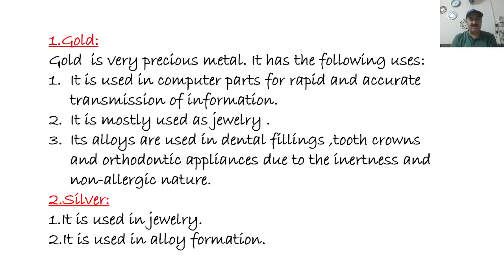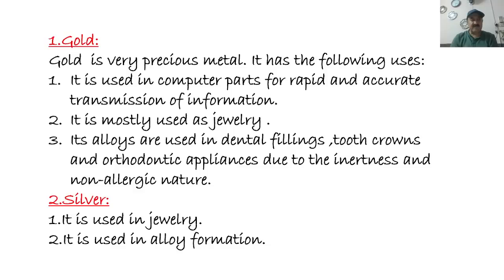Number one, gold. Gold is a precious metal, as you know. It has the following uses. It is used in computer parts for rapid and accurate transmission of information. Number two, it is mostly used as jewelry. Number three, its alloys are used in dental fillings, tooth crowns, and orthodontic appliances due to inertness and non-allergic nature.